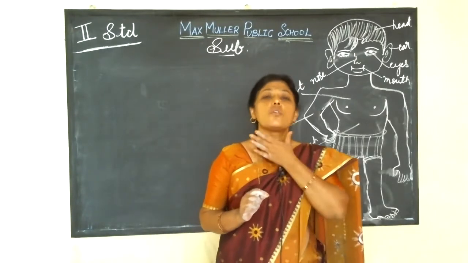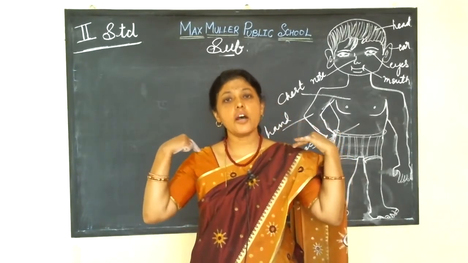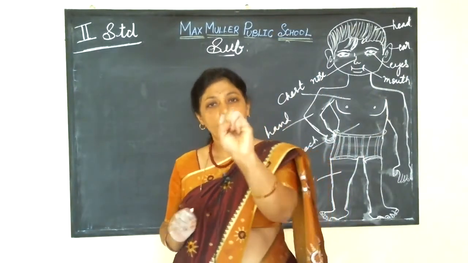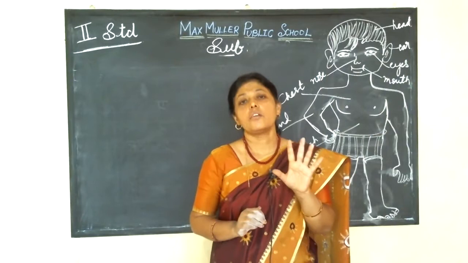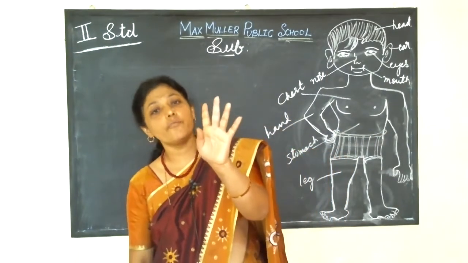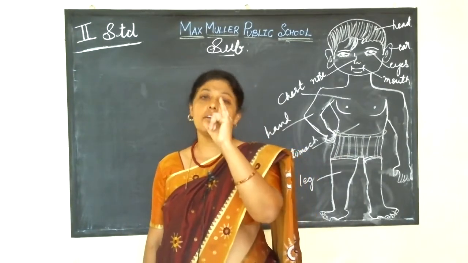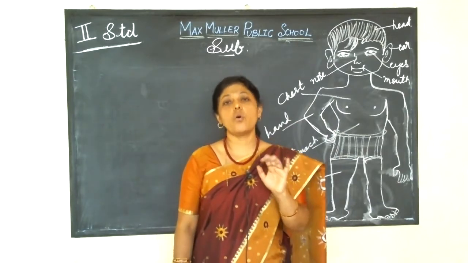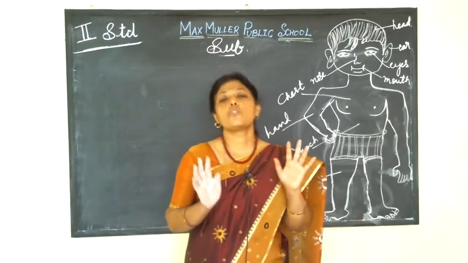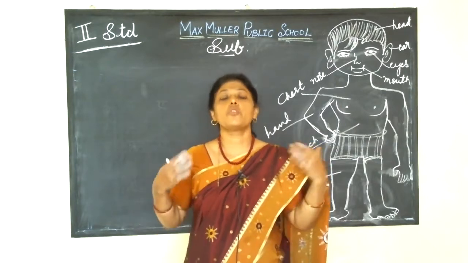Everybody okay? So next come to neck. This is neck, two shoulders, two arms, two hands. See, in each hand we have 5 fingers. That is thumb finger, index finger, middle finger, ring finger and little finger. So we have 2 hands. In each hand we have 5 fingers. So totally how many fingers we have? 10 fingers.